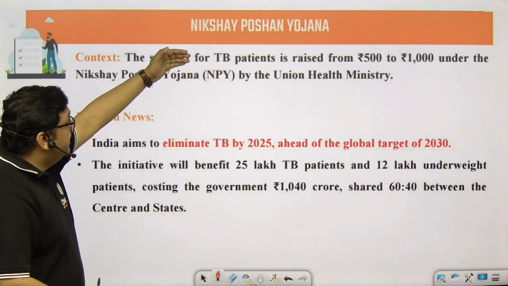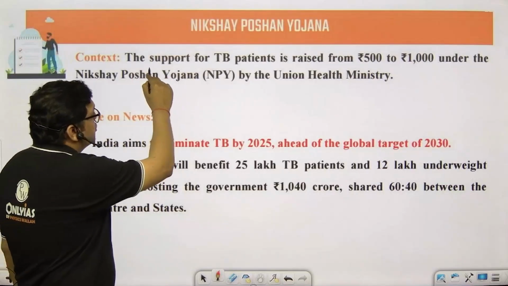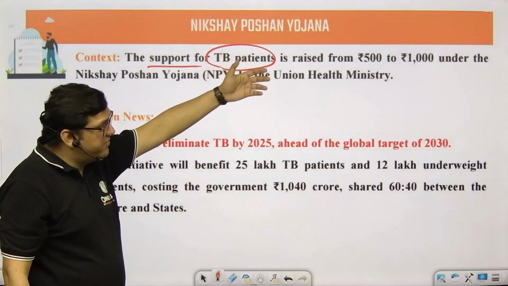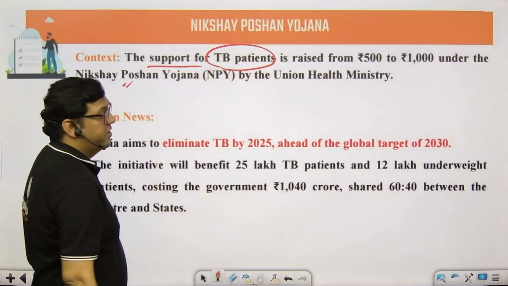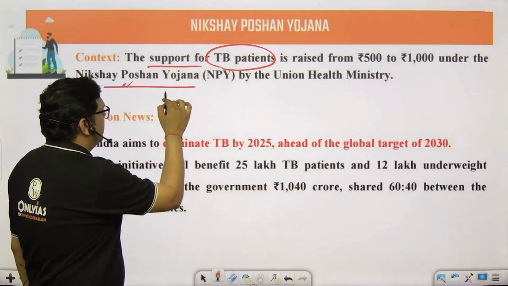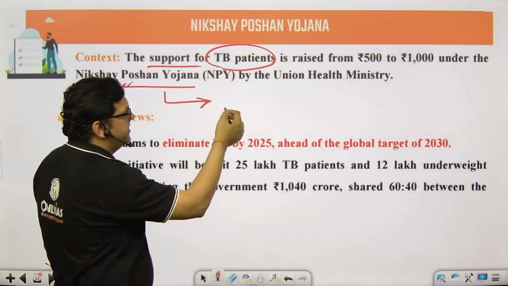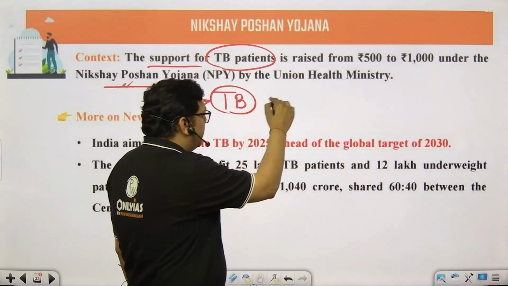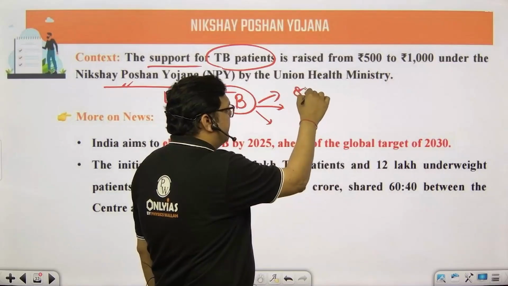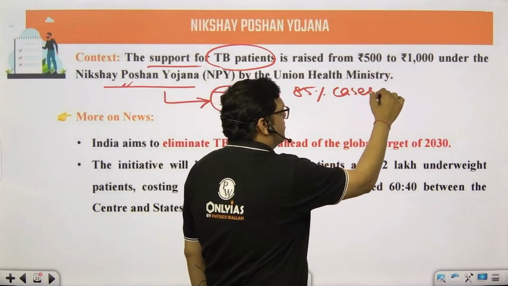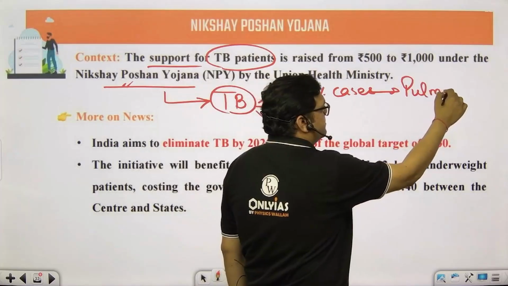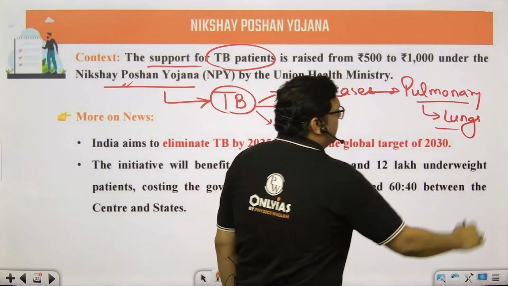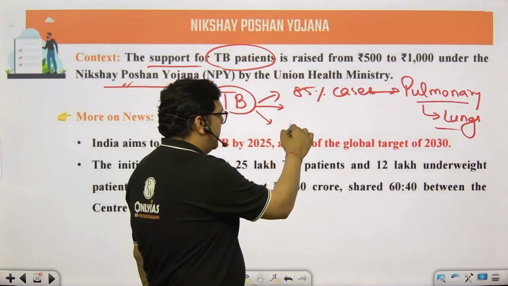Moving further, Nikshay Poshan Yojana. The support for TB patients has been raised from 500 rupees to 1000 rupees under the Nikshay Poshan Yojana. One thing that can be asked to you with this Nikshay Poshan Yojana is which disease it is related to. The answer would be tuberculosis. It is of different types, but 85% of the cases are pulmonary. By pulmonary I mean lungs. And the mode of infection is airborne.